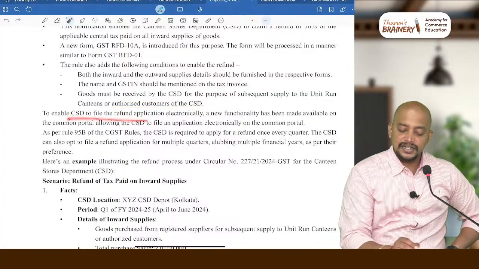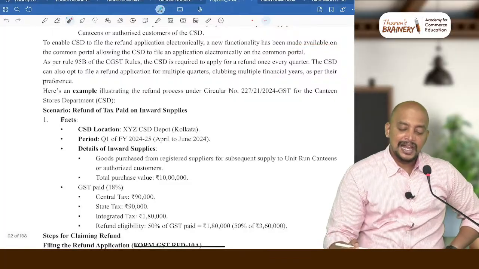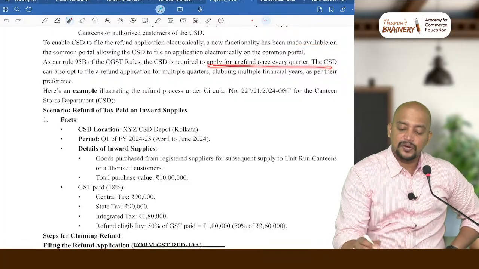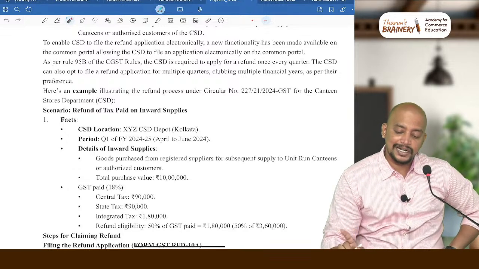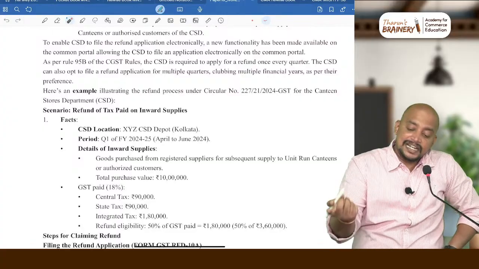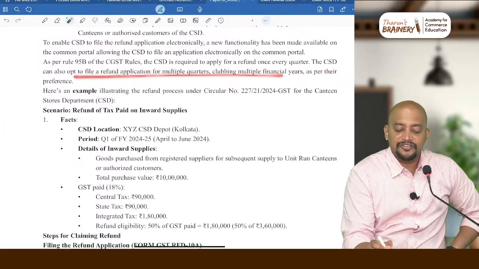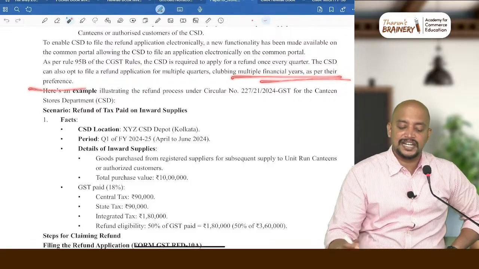To enable CSD to file refund application electronically, a new functionality has been made, and they can apply for refund once in every quarter. Okay, once in every quarter. And suppose multiple quarters, can they club and file? Yes. They can also opt to file refund for multiple quarters, clubbing multiple financial years as per their preference.